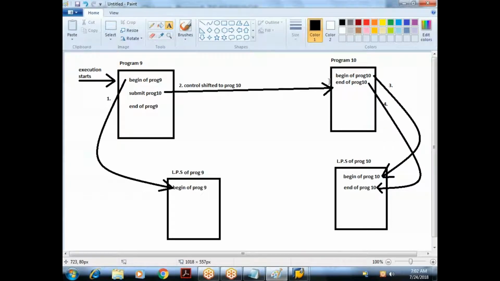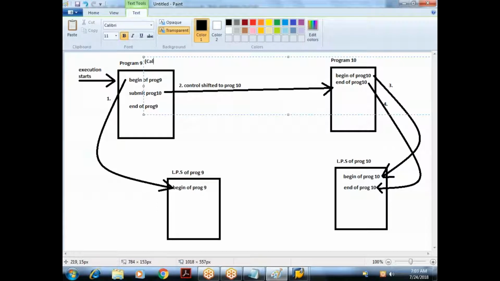Means the control will not be returned back to the calling program. So program 9 is nothing but the calling program. And this program 10, I'll call it the called program, because we are calling this 10th program from the 9th program. So this is a called program.